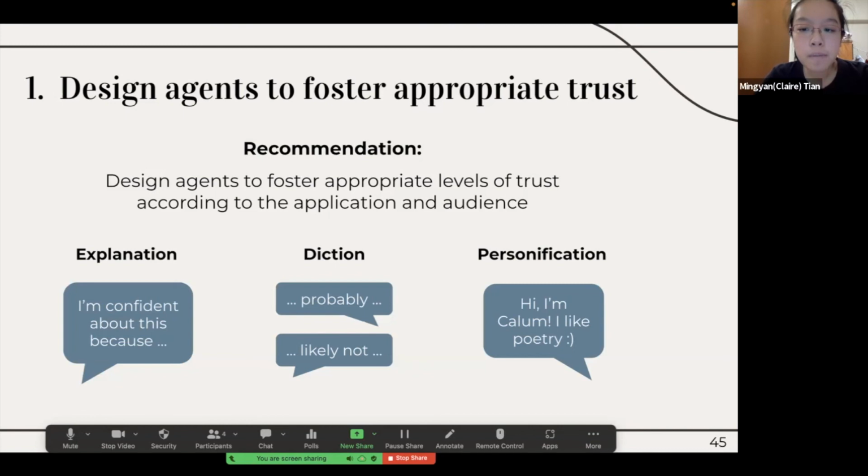For example, this could be done through direct explanation, like "I'm confident about this answer because..." This could also be done through diction to indicate different trust levels, using words like "probably" and "likely not." This could also be done through personification, but this should be used with caution, as there's a lot of work going into how personification can influence people's decision-making.